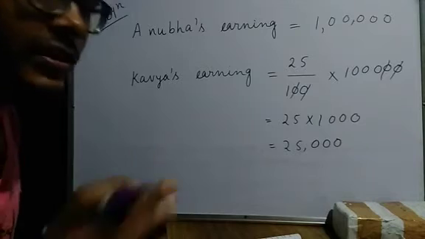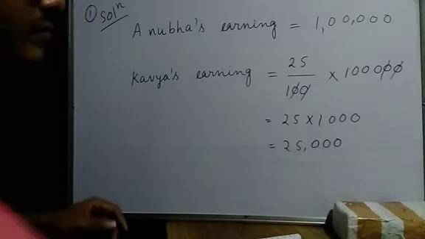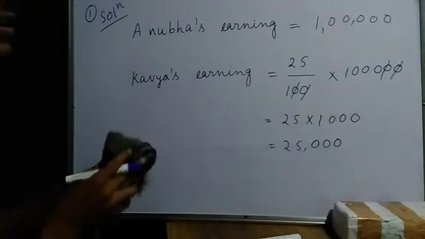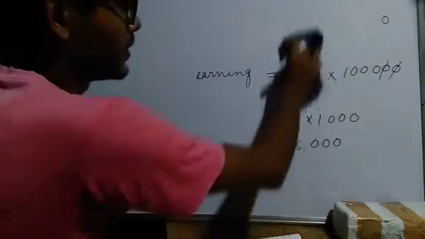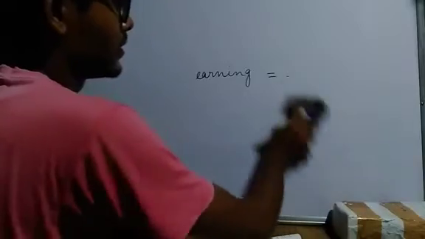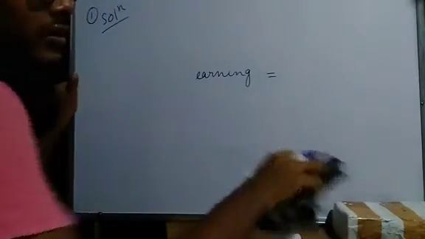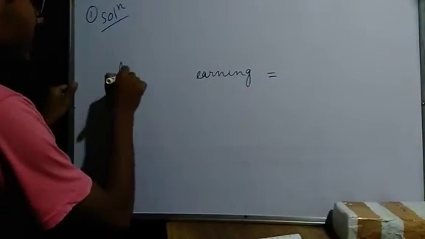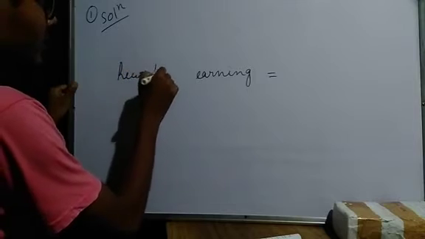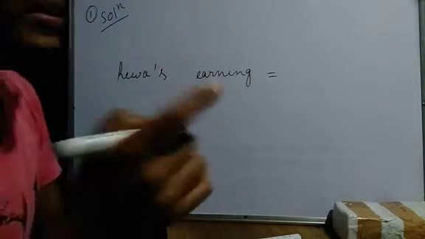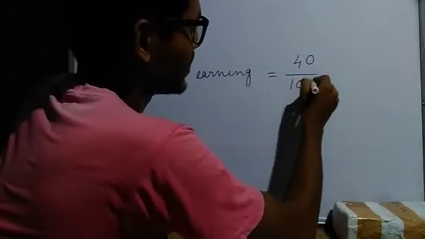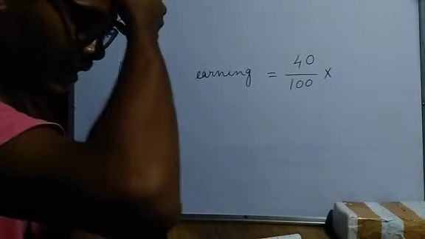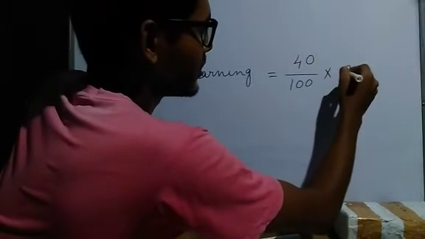Now we have to find Reva's earning. Kavya's earning is 25,000. Reva's earning is given as 40% of Kavya's earning. So 40 percentage means divide by 100, multiplied by Kavya's earning, which we got as 25,000.